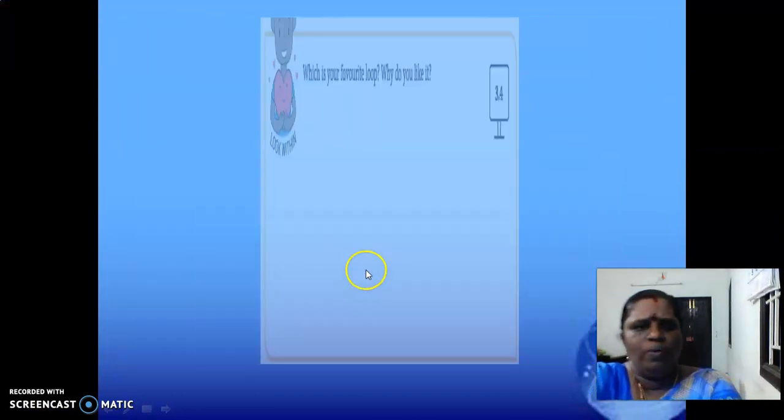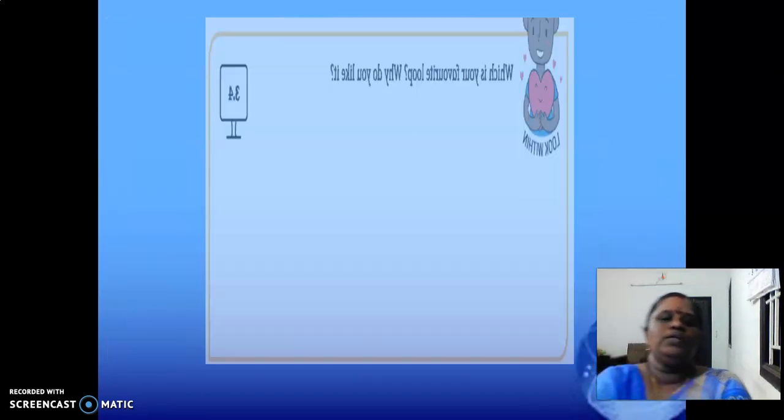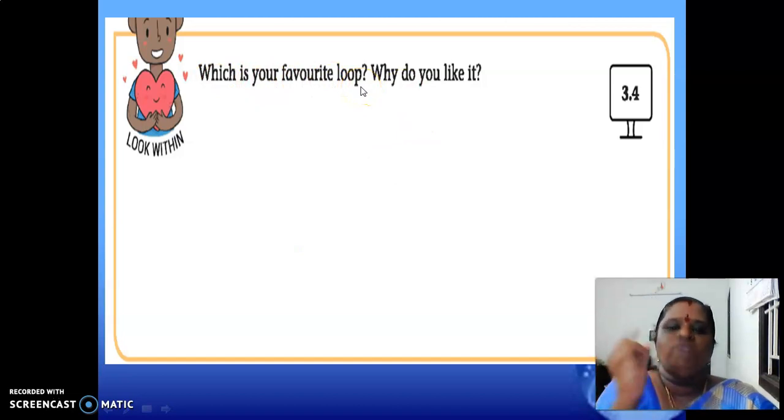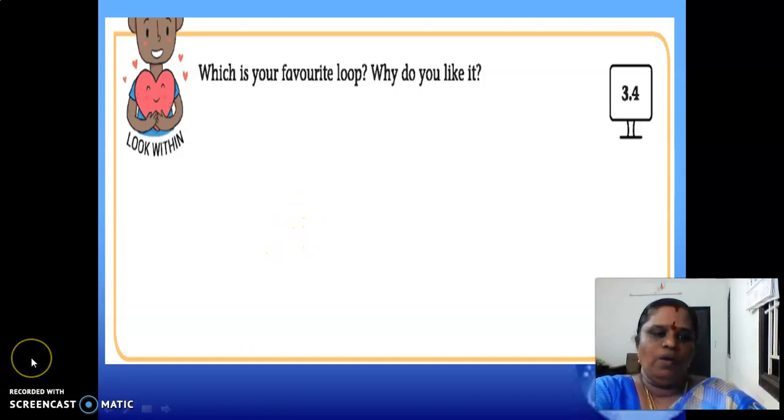Okay. So, any doubt on this? Any doubt on this for loop? Any doubt in this for loop? No, right? Okay. So, the next one is your activity, your 3.5. So, in this activity, you want to write your favorite loop. We are having 3 favorite loops. First one is while loop, second one is do while loop, third one is for loop. So, in this 3, which is your favorite loop, you want to write it and why. The reason for liking your favorite loop. Why it is favorite. You want to write it. It is your own opinion. Okay. So you want to write your own opinion. Which is your favorite loop? Why do you like it?